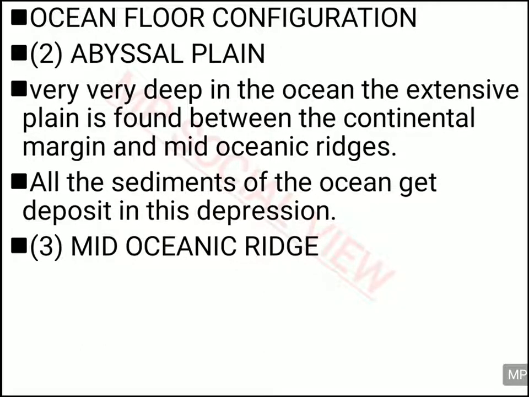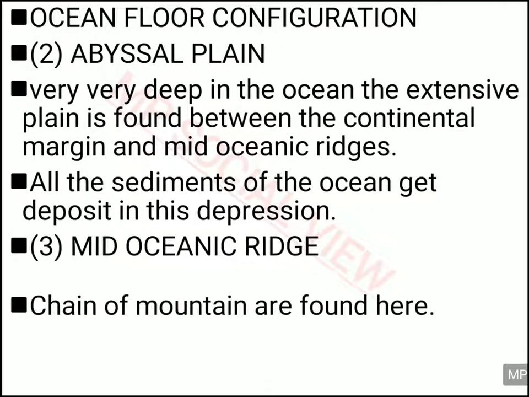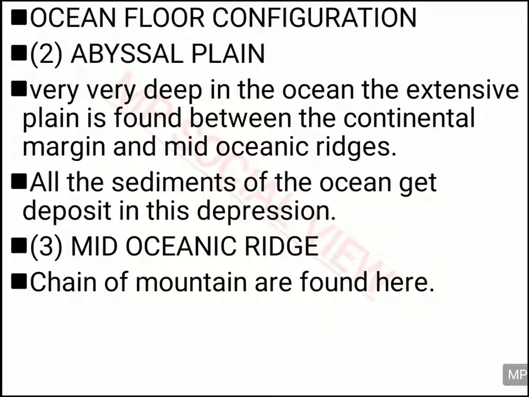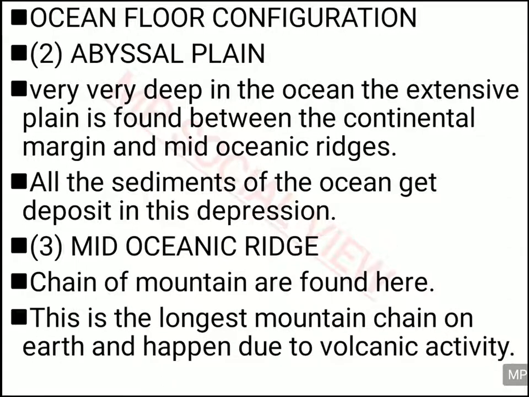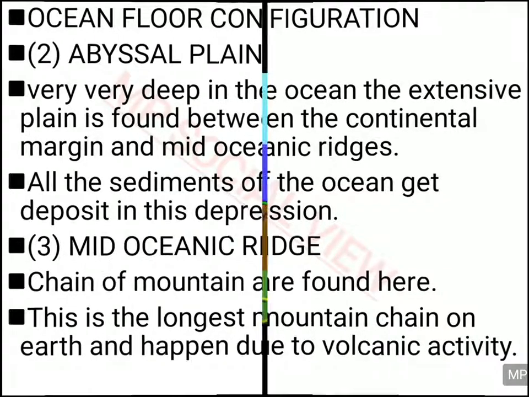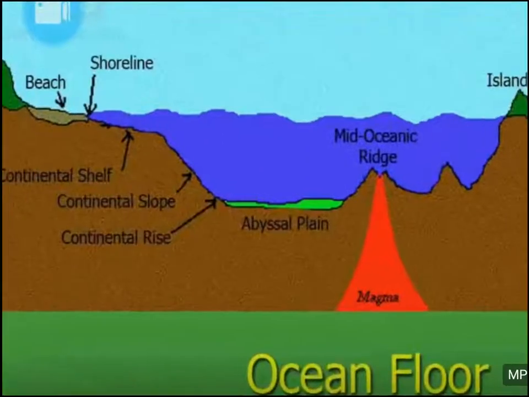And then after the abyssal plain, you will find a mid-oceanic ridge. What is a mid-oceanic ridge? It is actually a chain of mountains found inside the ocean, and it is one of the longest mountain chains found on the earth. It is happening due to volcanic activity. These mountains are being formed inside the ocean because magma is being released from the volcano, and it settles layer by layer, leading to the formation of mountains inside the ocean.